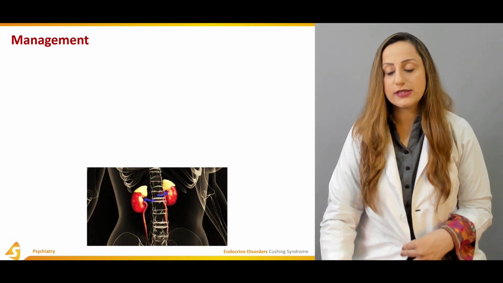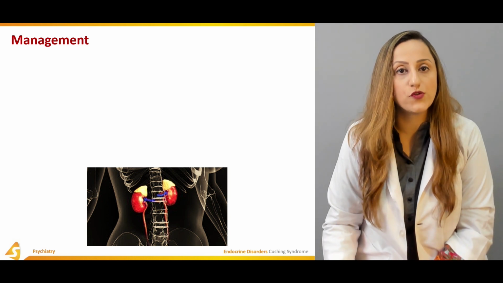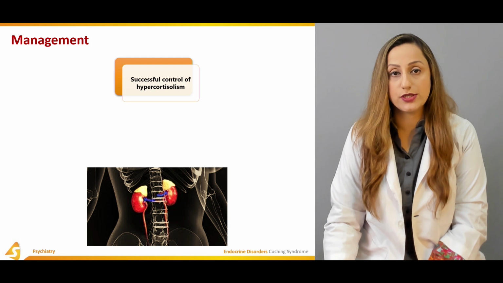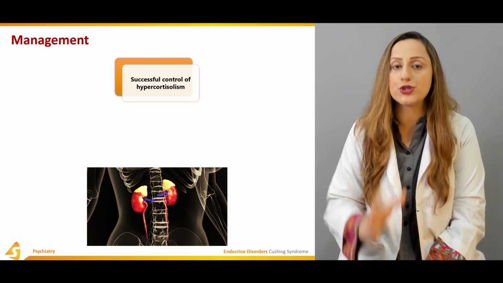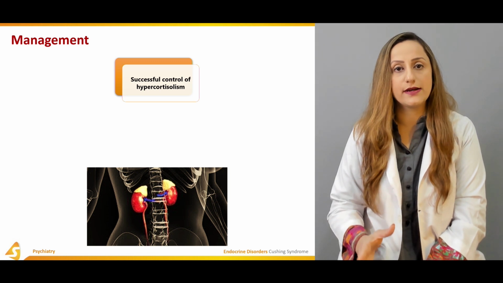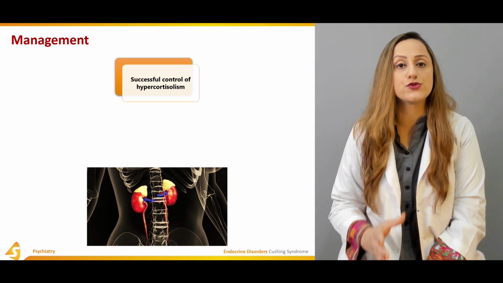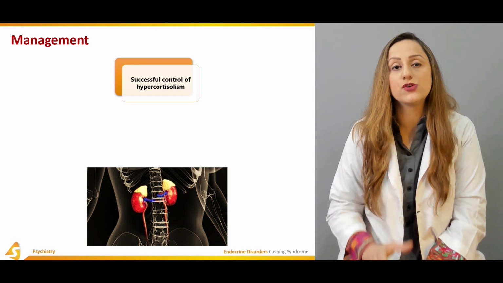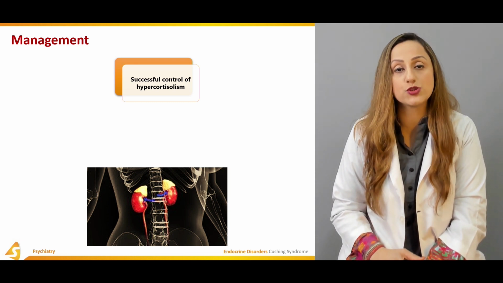The management or the guidelines that we have to follow over here are the successful control of the hypercortisolism. So it's not going to be the mood disorders, it is not going to be the affective disorders that are seen in these individuals that we're going to try to treat. It is going to be the underlying pathology, that is basically the raised cortisol levels in these individuals.